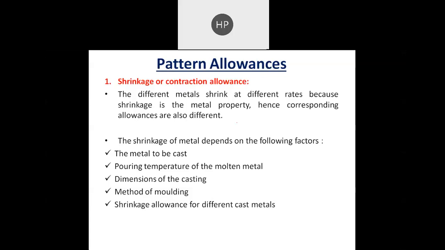It depends upon what kind of metal we are casting, the temperature of the poured metal, the dimension of the casting, the method of molding, as well as the different metals. Based on that, shrink allowance is given. So these are some of the things that we have discussed regarding the shrinkage allowance.